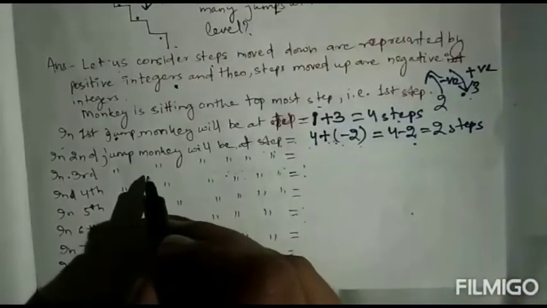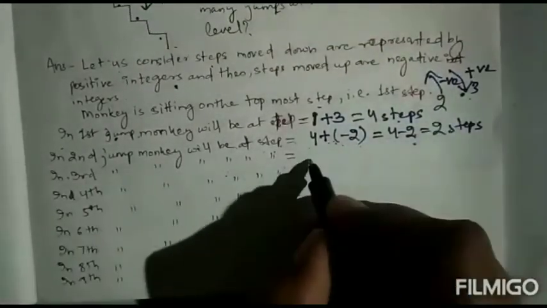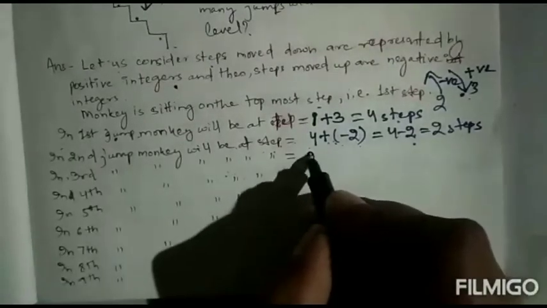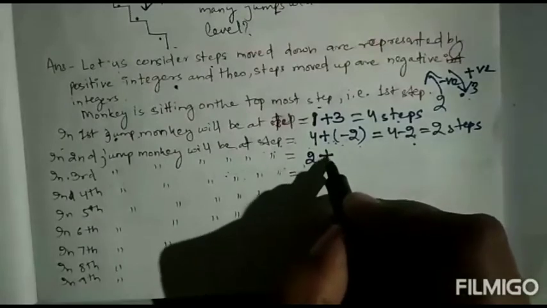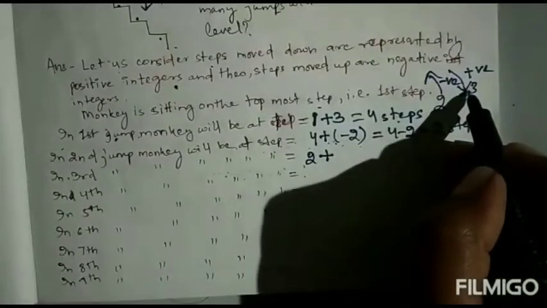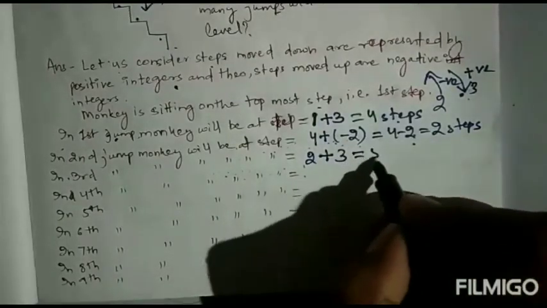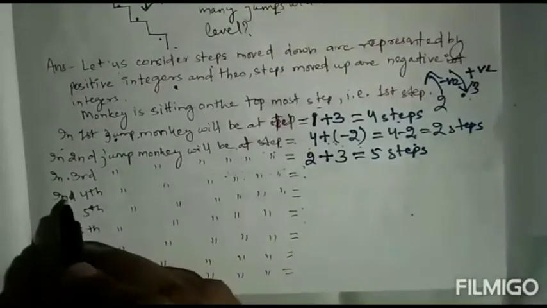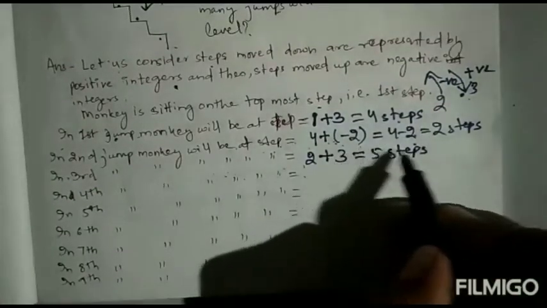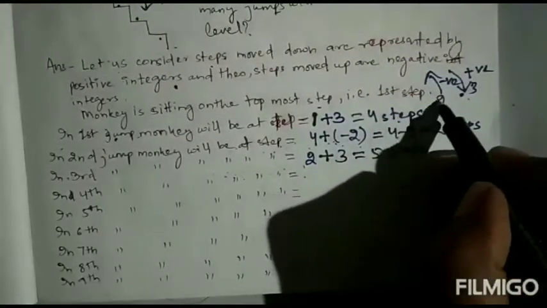Next, in the third jump it goes down again: 2 plus 3, 3 steps down, equals 5 steps. In the fourth jump it goes up, minus 2.